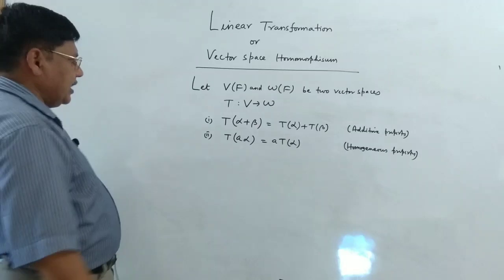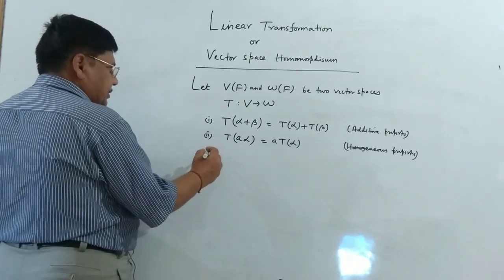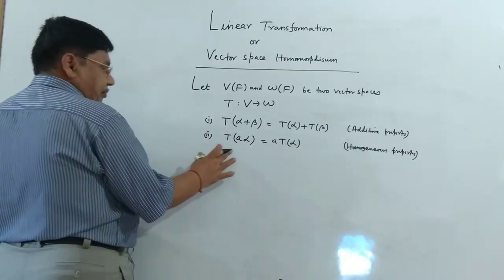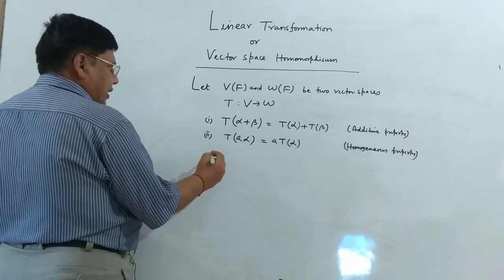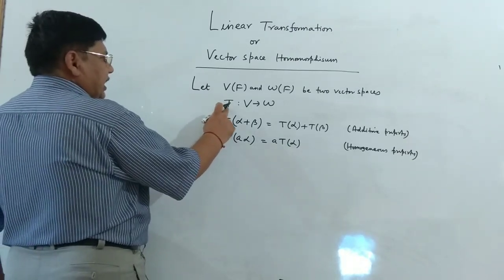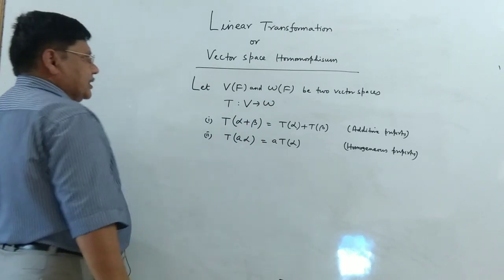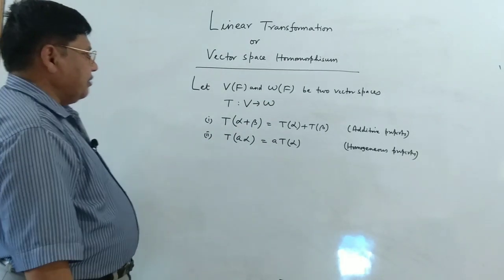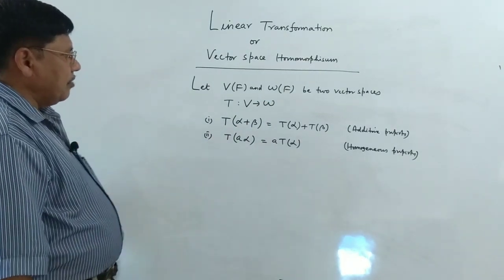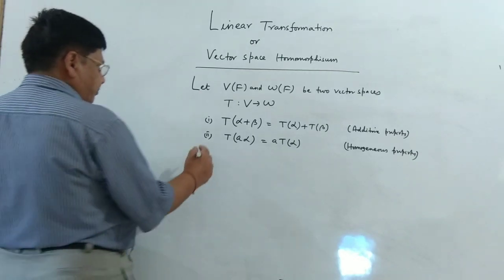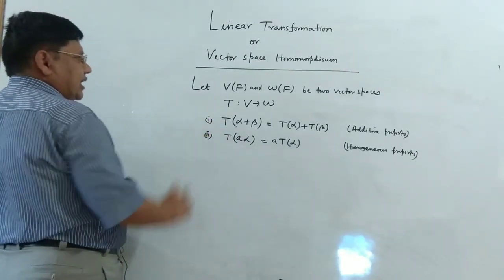These two together, when combined, take the form of linearity or linear property. So a function T from V to W is called a linear transformation or a vector space homomorphism if these two conditions are satisfied.